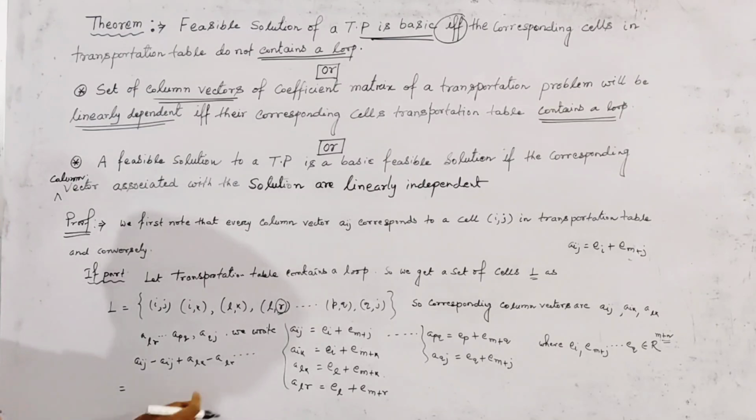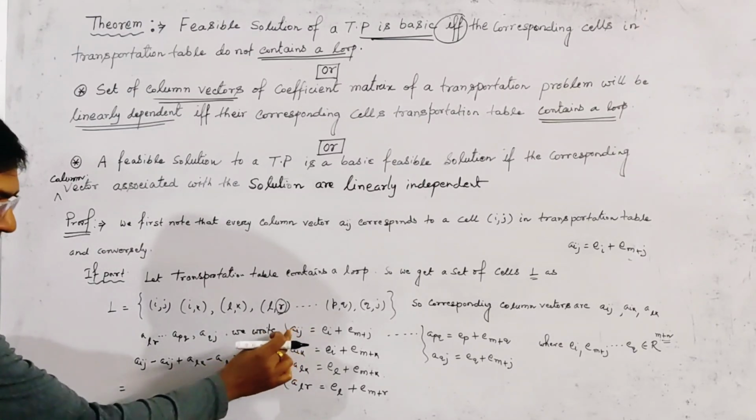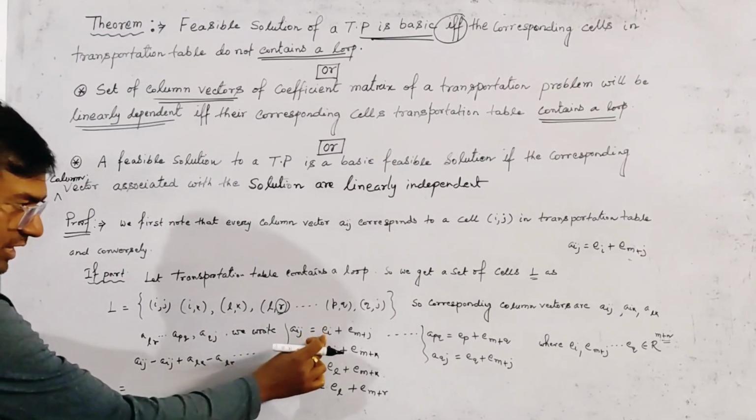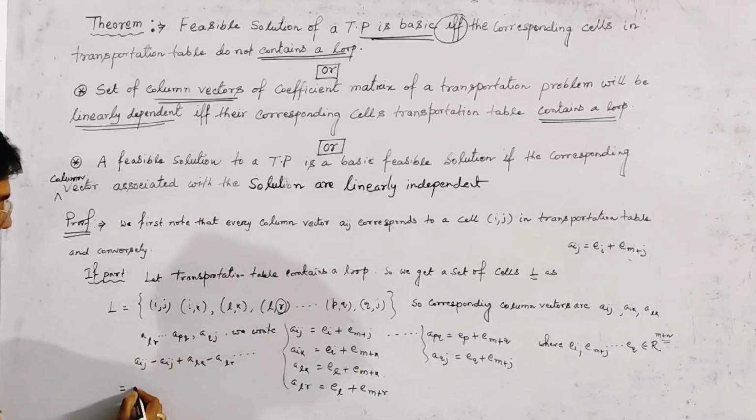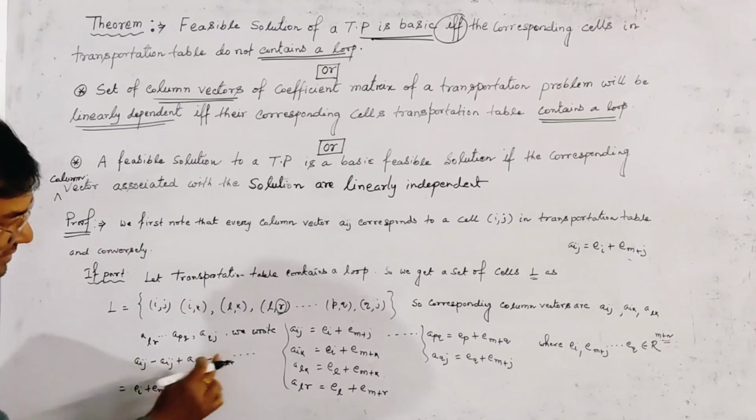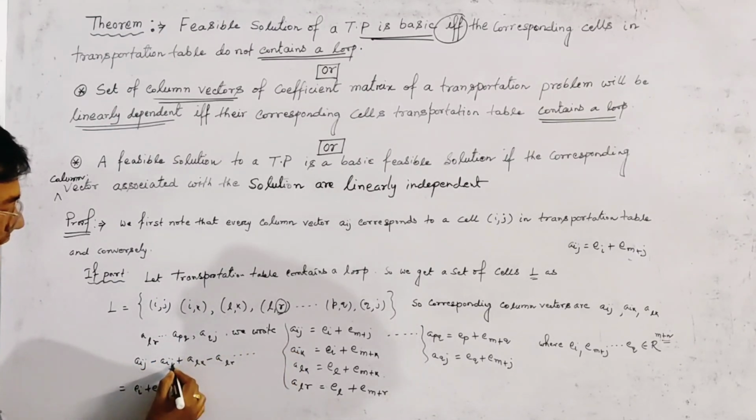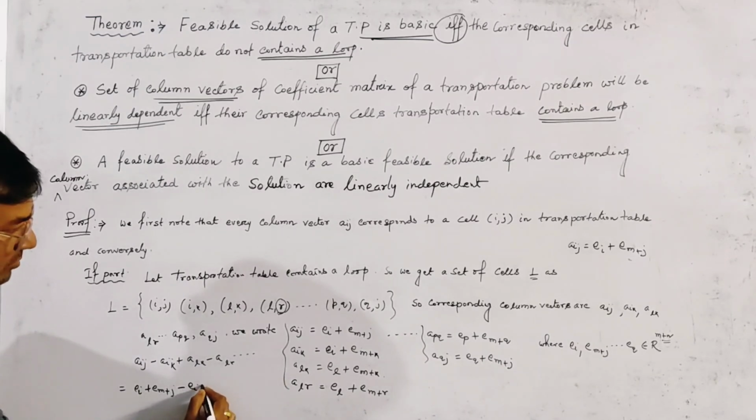Then it is clear that Aij is equal to Ei plus E(m plus j), then minus Aik, which is Ei plus E(m plus k).